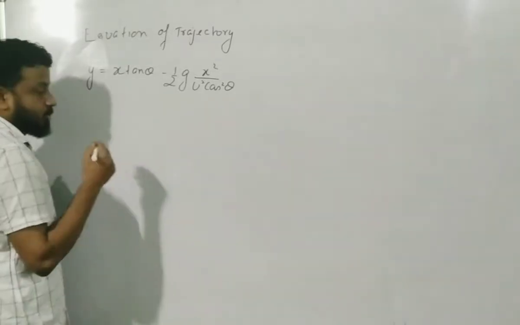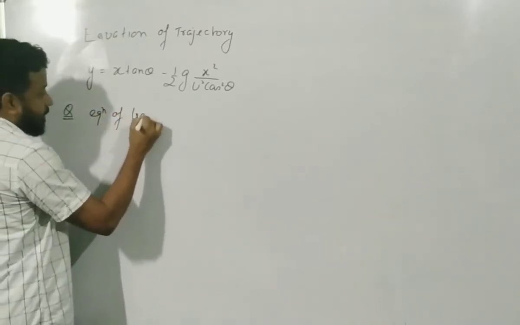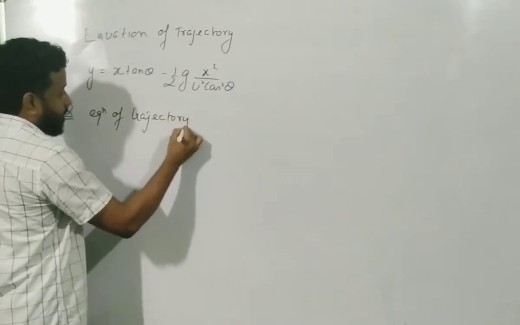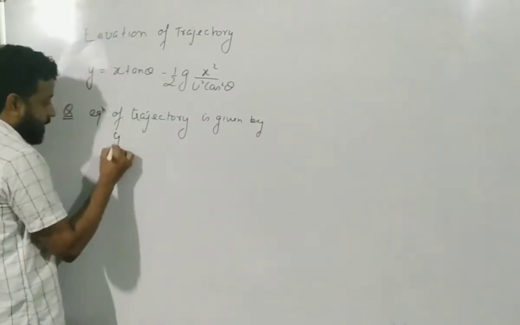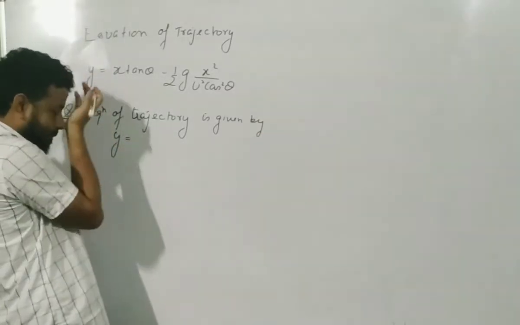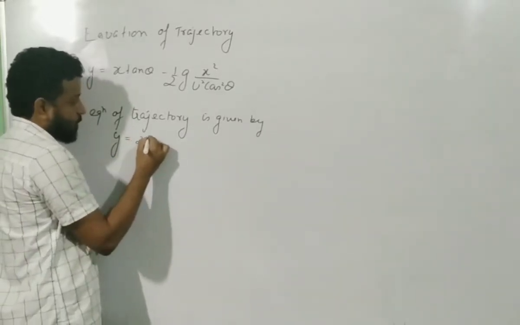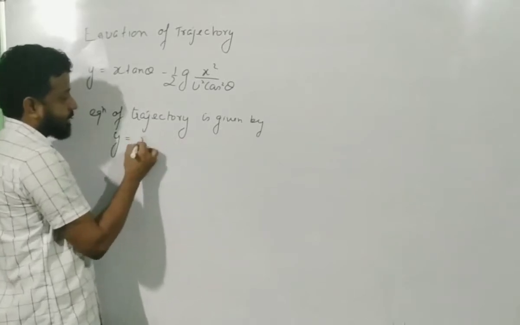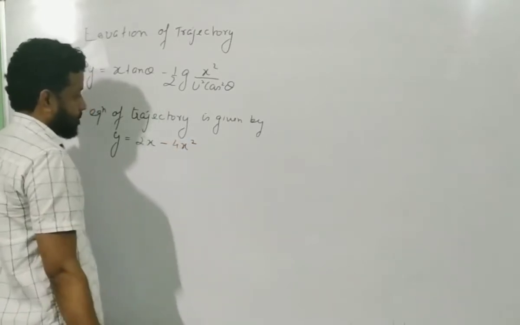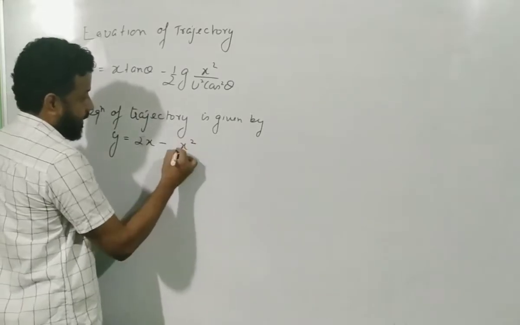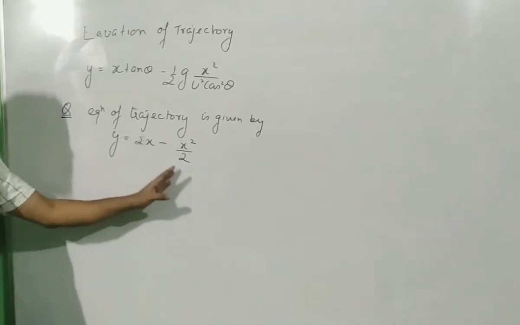Suppose a question tells you that the equation of trajectory is given by y equals 2x minus x square by 2. Okay, y equals 2x minus x square by 2 is the equation of trajectory.